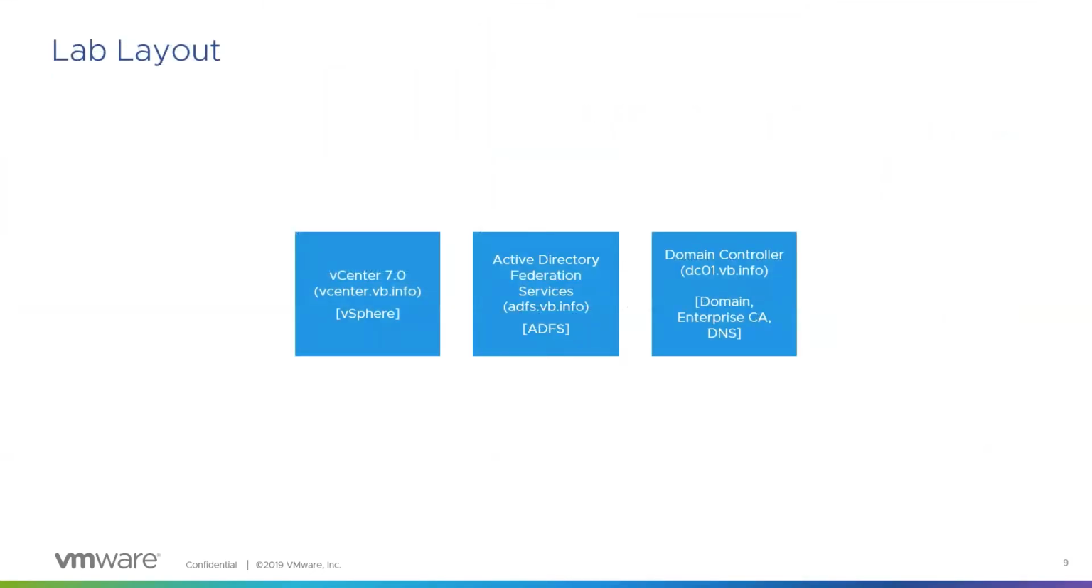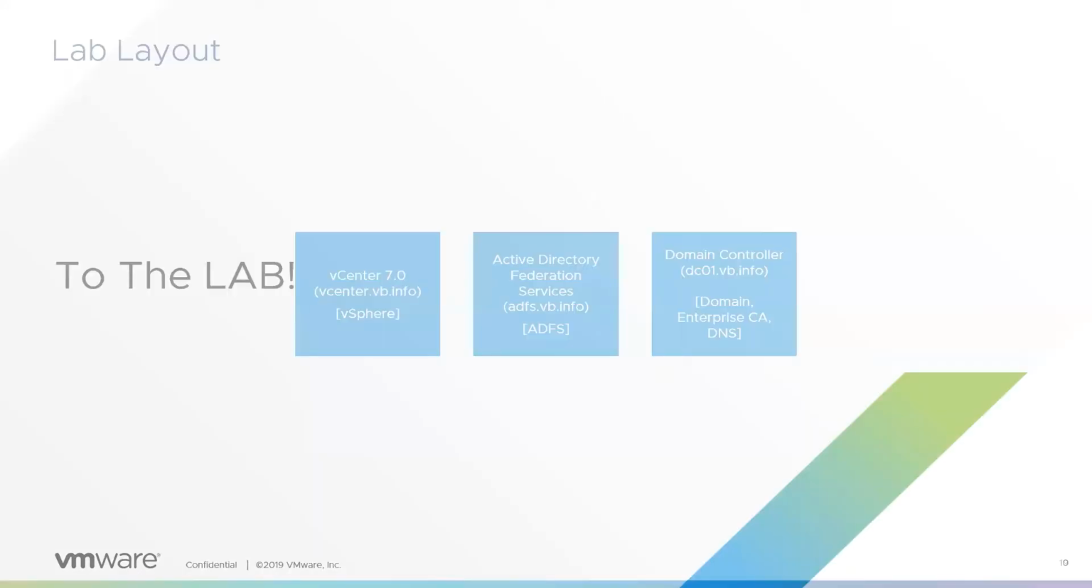So my lab, super simple today. We have a vCenter. We have an ADFS server just running the ADFS role, and then we have a domain controller just running domain services. It has an enterprise CA, and it's also running DNS. Right now, again, this is appropriate for our lab. You might find there's other architectures out there that our customers are using. Their ADFS might be set up a little different, but again, this is just a lab to show how this might work itself out. So with that, let's head over to the lab.